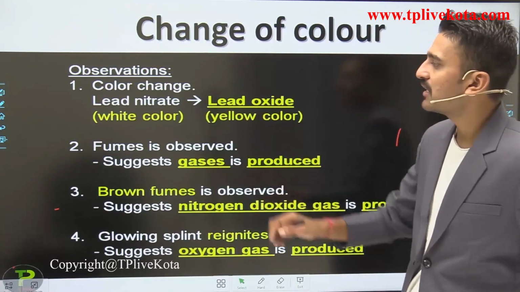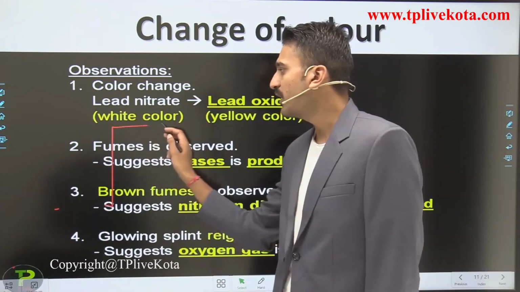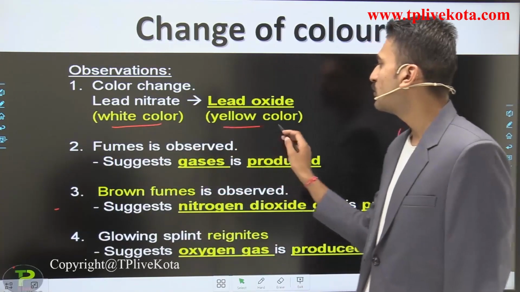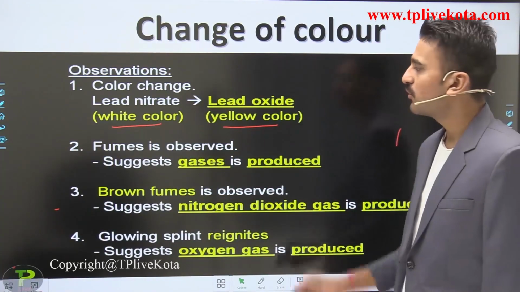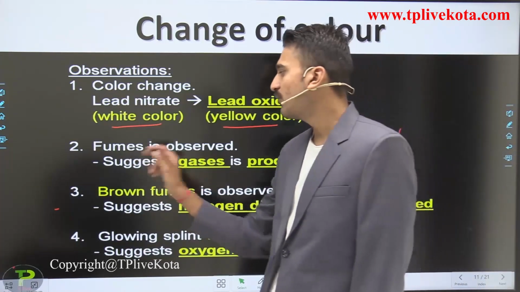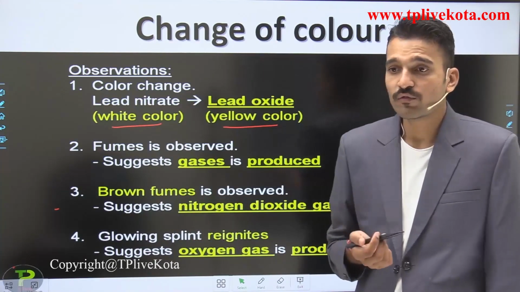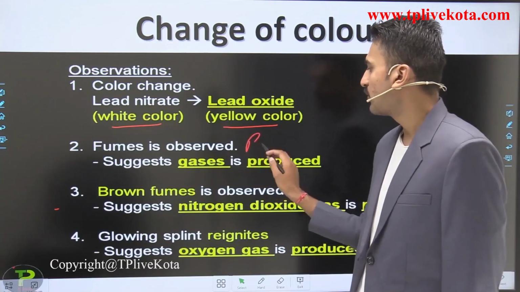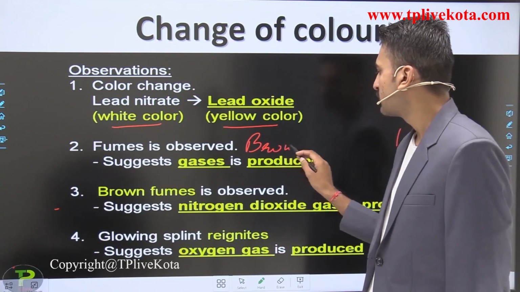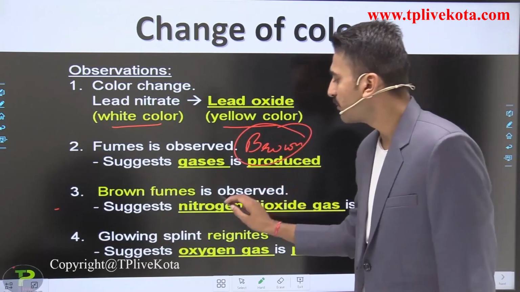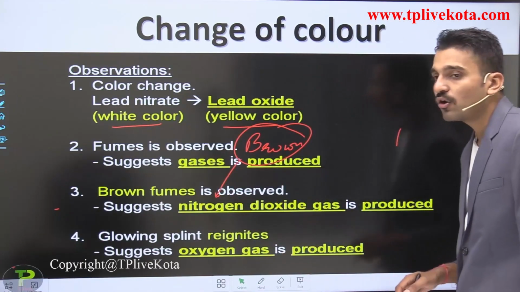That is the change in color. So the lead nitrate, which was white in color, is changing to yellow color due to the formation of lead oxide. The second is what? Fumes is coming out, or the fumes is observed. Since the color of the fumes is what? Brown. It indicates the presence of nitrogen dioxide.